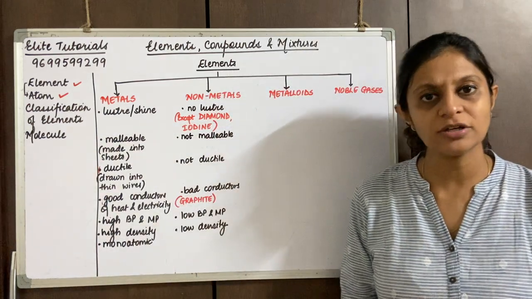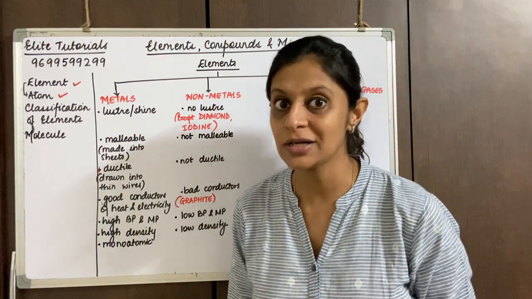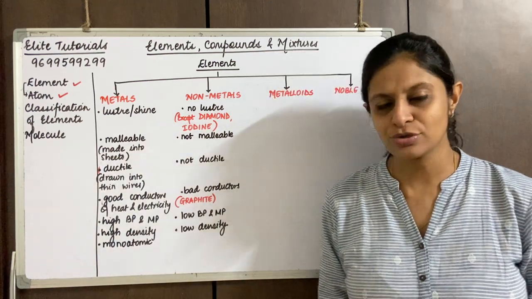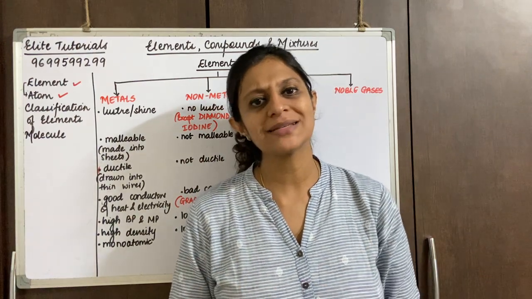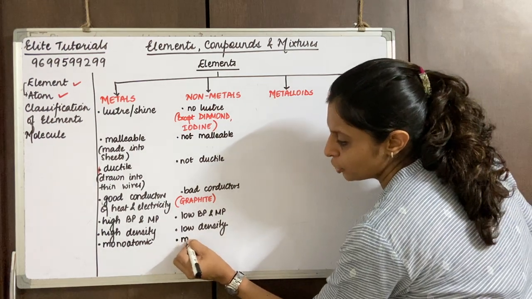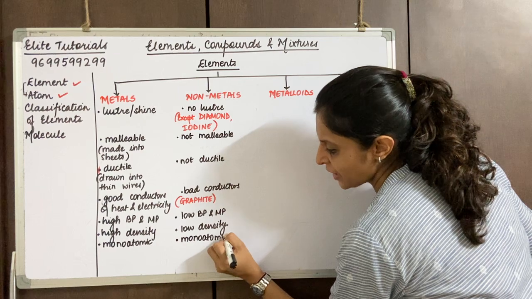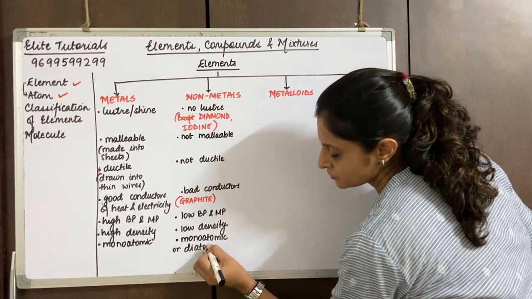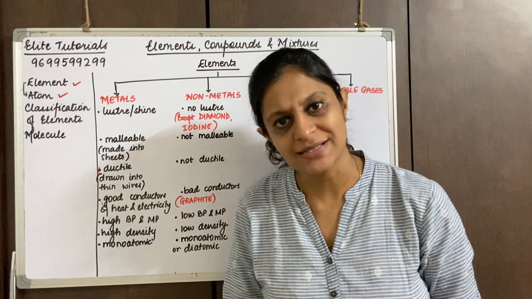Whereas when we talk about non-metals, some non-metals can exist alone, like carbon can exist alone. Whereas oxygen cannot exist alone, so oxygen is always written as O2. So some non-metals can exist as monoatomic, whereas some can exist as diatomic. These are the general properties of metals and non-metals.